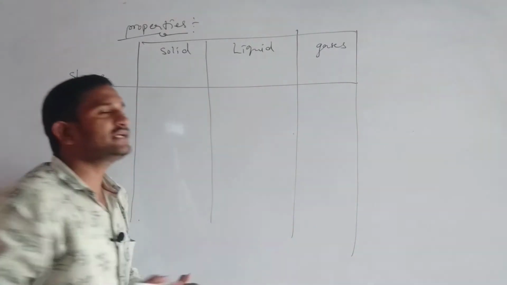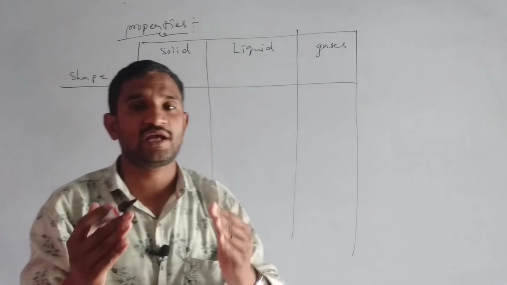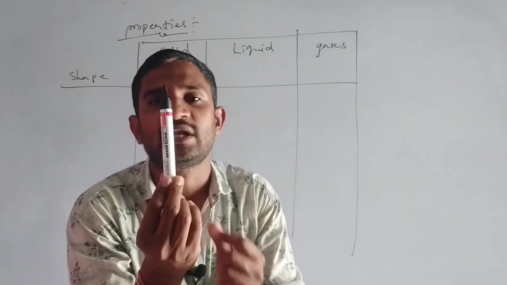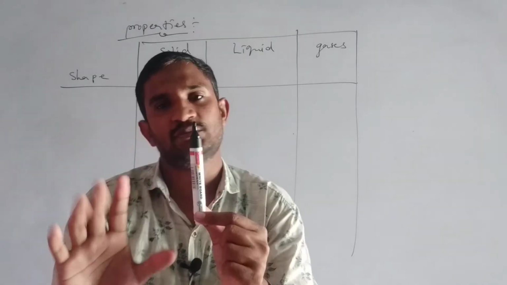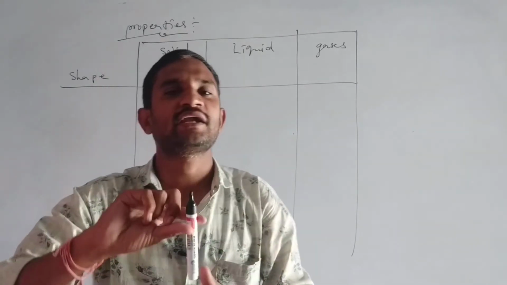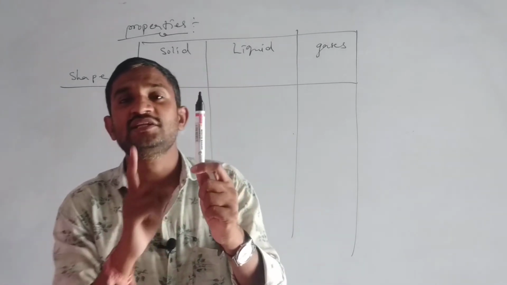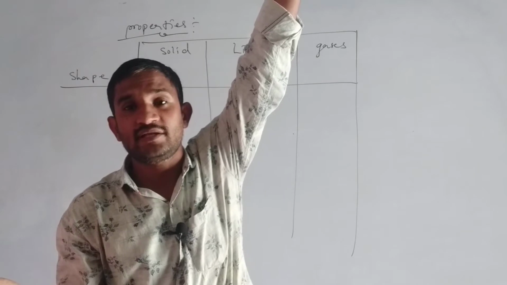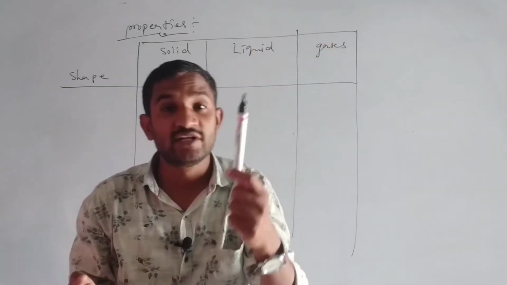For the solid substances, how will the shape be? This is a marker, appearing like a cube. Suppose I give it to you, if you catch it, is there any change in the shape? There is no change. If you keep it on the slab, first floor or second floor, will it change?